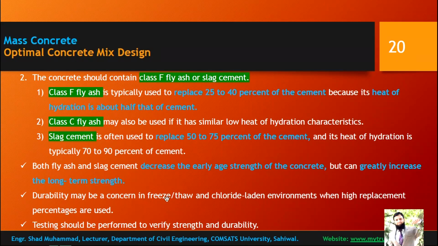Durability may be a concern in freeze-thaw or chloride-laden environments when high replacement percentages are used. And testing should be performed to verify strength and durability. So these are the two phenomena that you have to consider, the strength and durability, when you are using such additives.